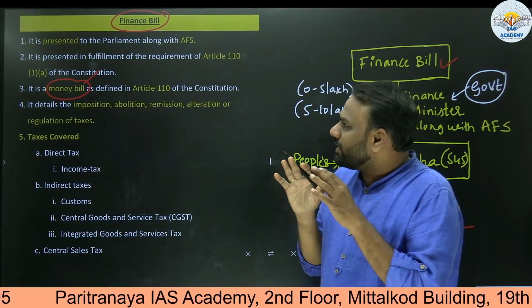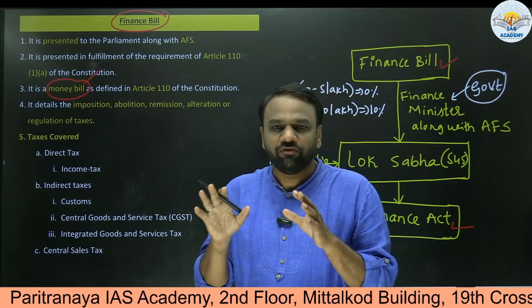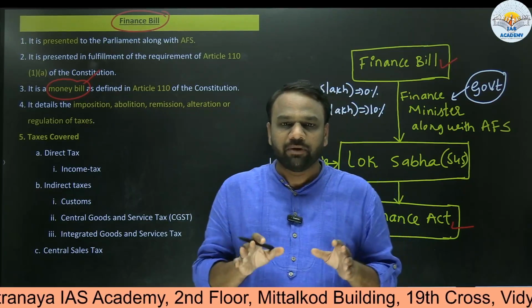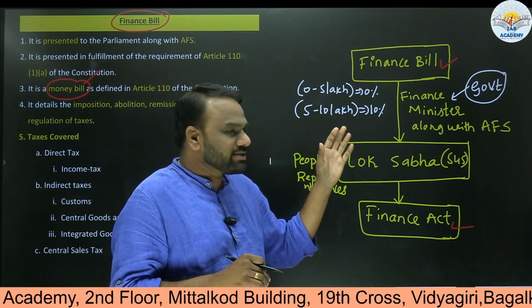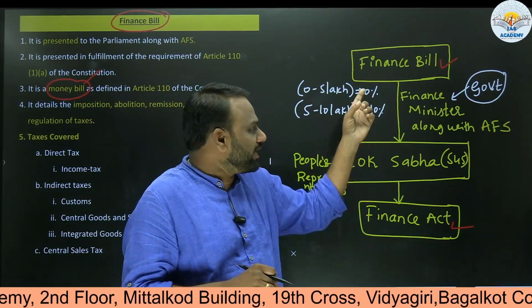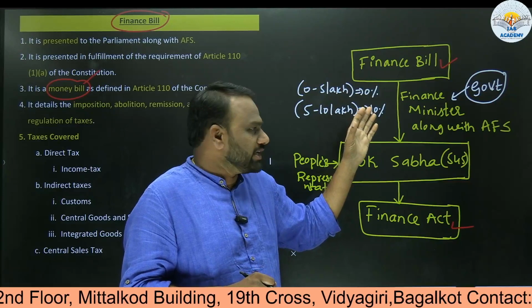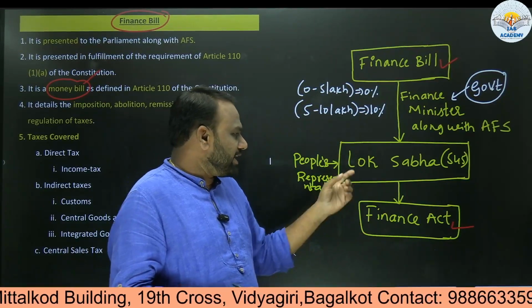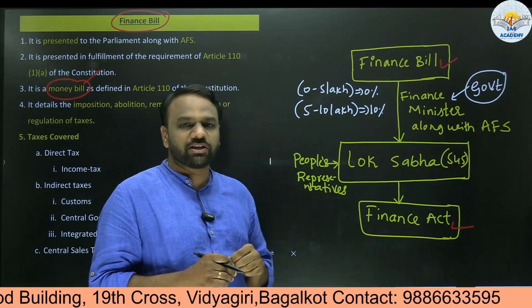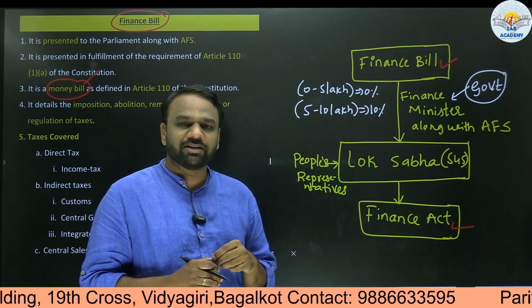The finance bill speaks about the various types of taxation which are being imposed by the central government. Now, as taxation related matters come under the money bill, this finance bill is a money bill. That is why no permission of Rajya Sabha is required. For it to become a finance act, as I mentioned, it requires the permission of Lok Sabha. Why is the permission of Lok Sabha required?